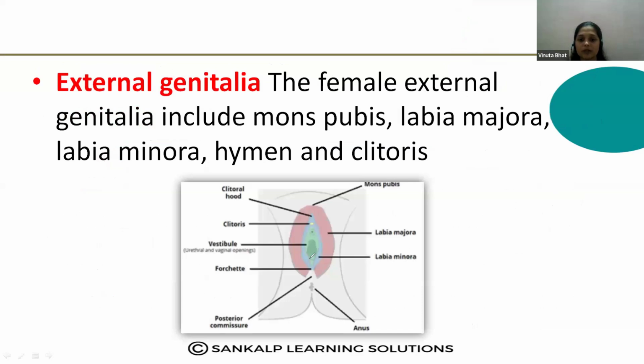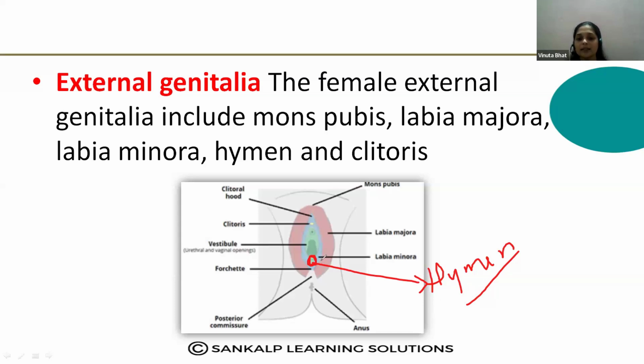Vaginal opening, just imagine this is the vaginal opening. This vaginal opening is covered by a thin membranous structure that is called a hymen. This hymen may break down during sexual intercourse, or sometimes exercise or some activities may cause the breakdown of the hymen.